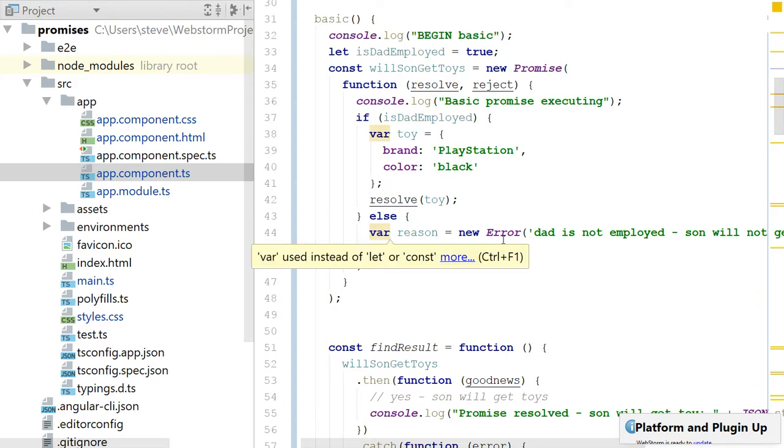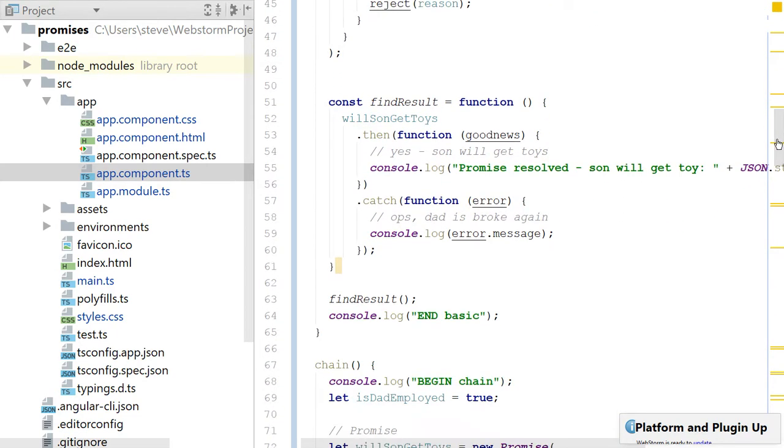Else, dad is not employed, son will not get the toy. I reject it for that reason, and so I won't see that rejection unless I change this value up here to false. But let's look at the successful fulfillment of this promise first.